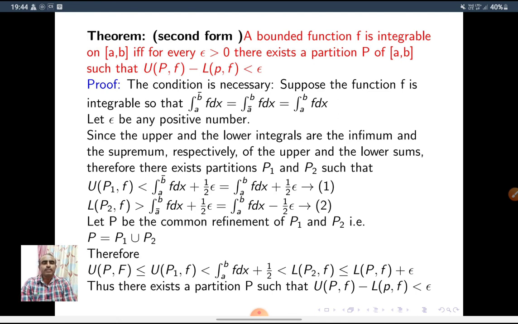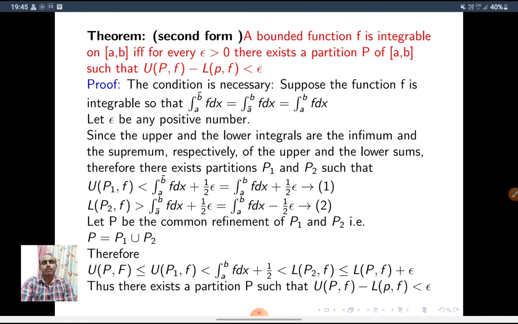Since the upper integral is nothing but the integral of f dx, I write this as the integral of f dx plus epsilon by 2. Also LP2F is greater than the integral of f dx minus epsilon by 2, since f is integrable, so that the lower integral is equal to the integral of f dx. I treat these as equations 1 and 2.